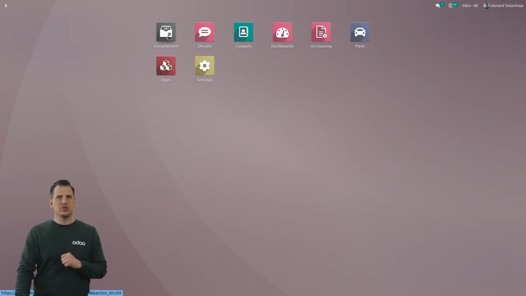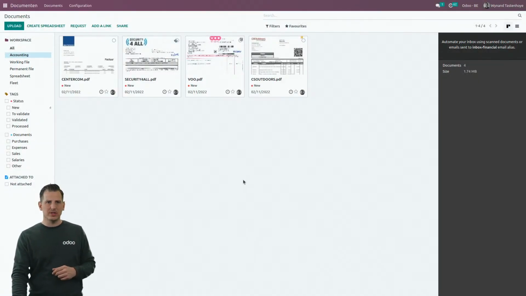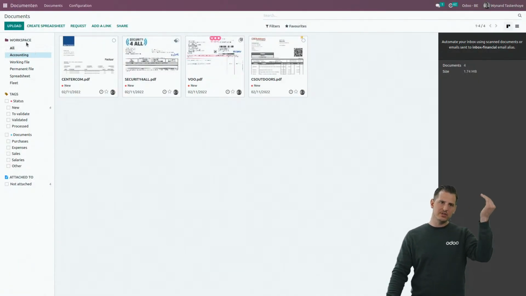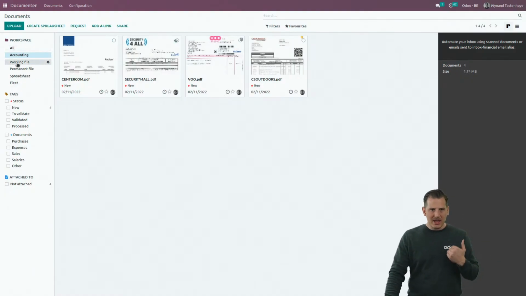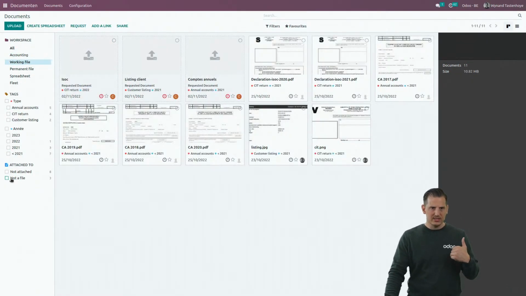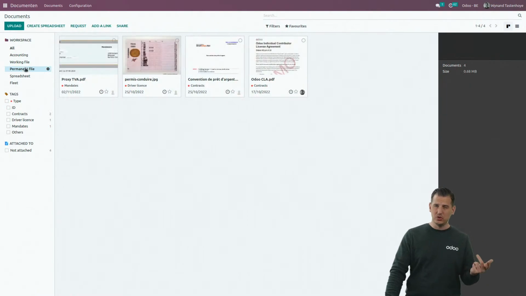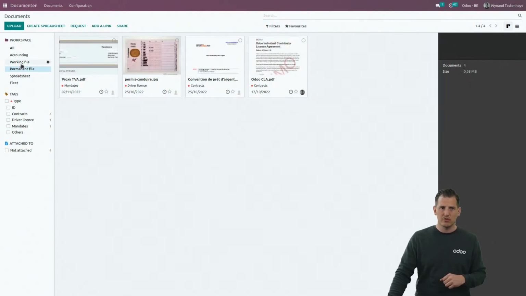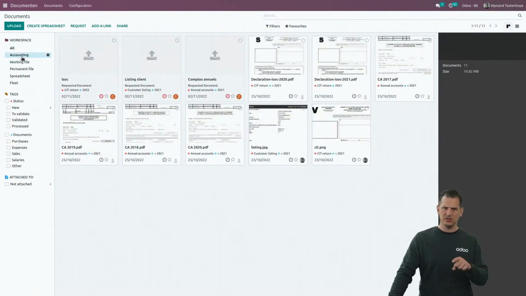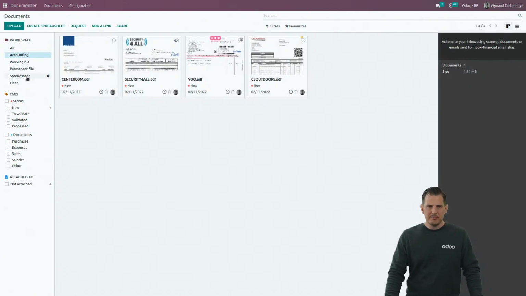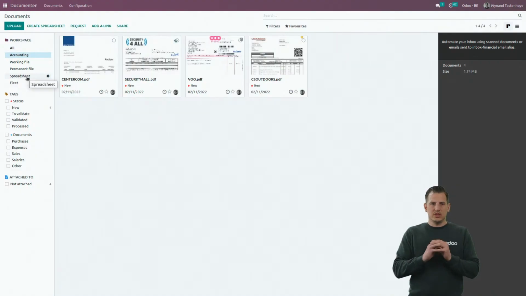We're going to start with the document application. If I open the document application, you can see at the left side we have different workspaces, and every single workspace has its own tags. Tags will be used, let's say, as quick filters, so that you can easily search for documents that have the tag. We're going to see it a little bit later on. Of course, it's an ERP, so you have the possibility to define all different workspaces and tags as you want.